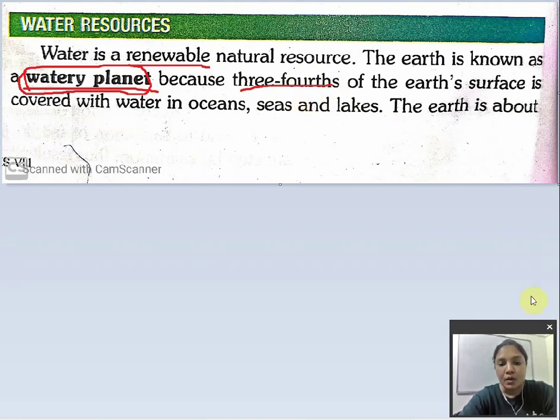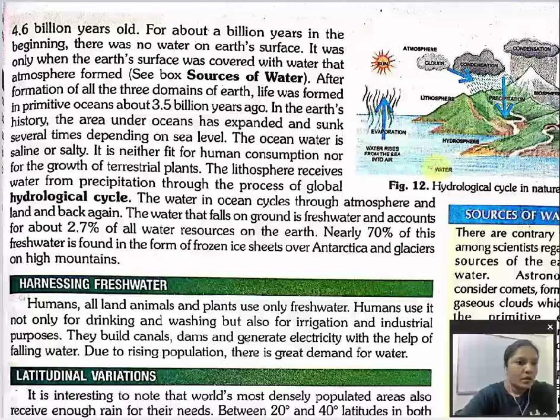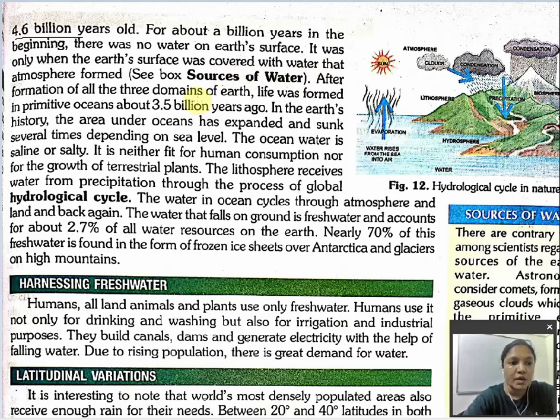Now, the earth is about 4.6 billion years old. As we know, our earth is 4.6 billion years old. For about a billion years in the beginning, there was no water on the earth's surface. It was only when the earth's surface was covered with water that the atmosphere formed. See the source of water.